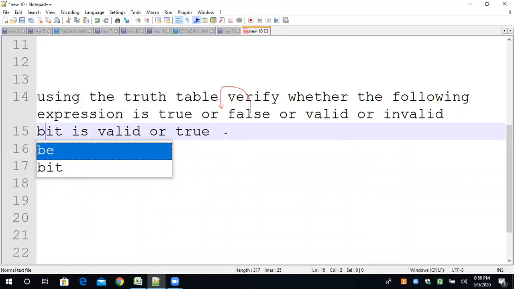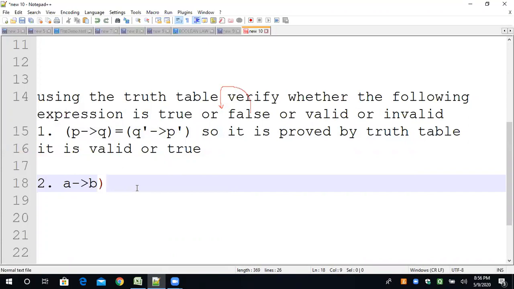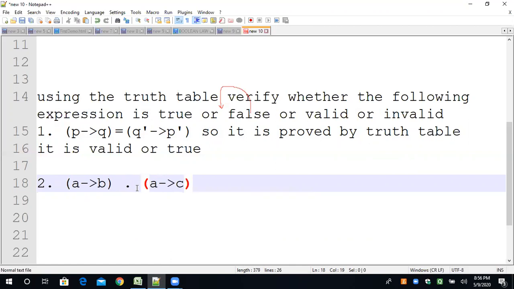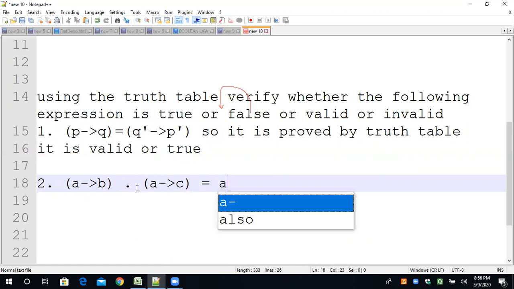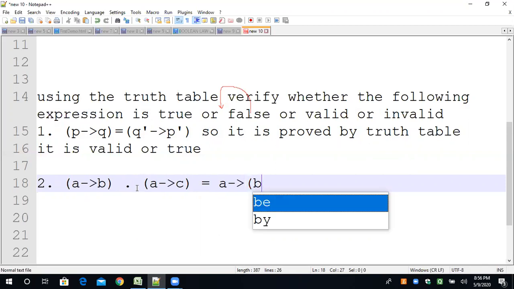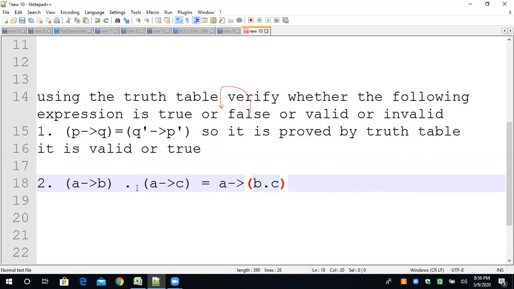A conditional B, and A conditional C, is equal to A conditional B dot C. Understand?